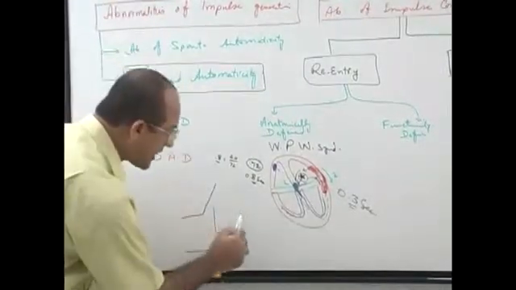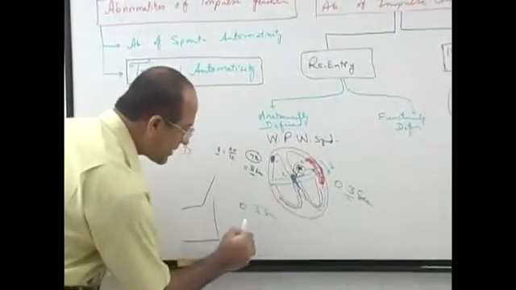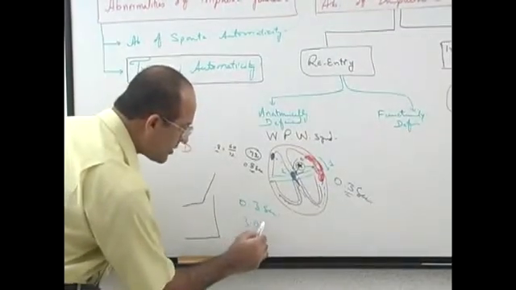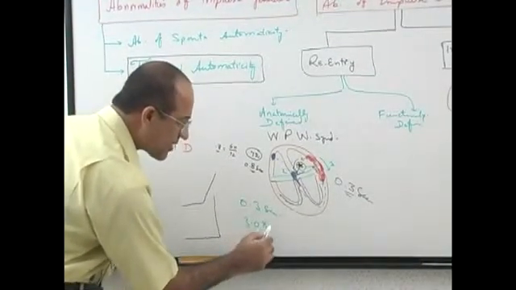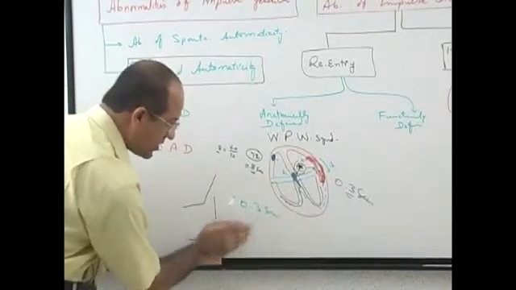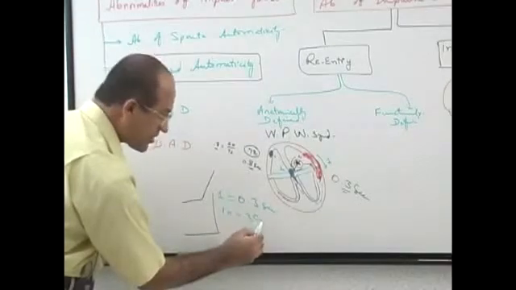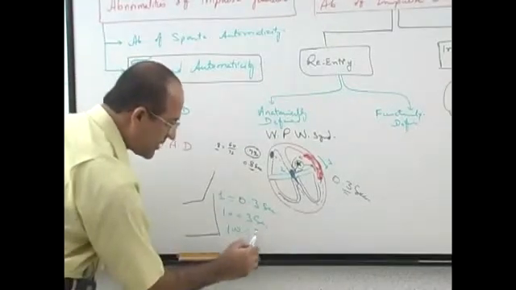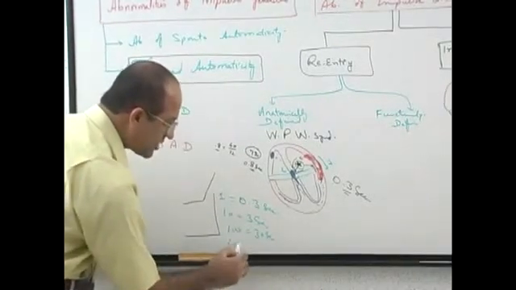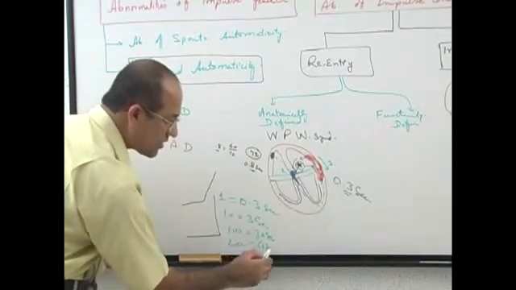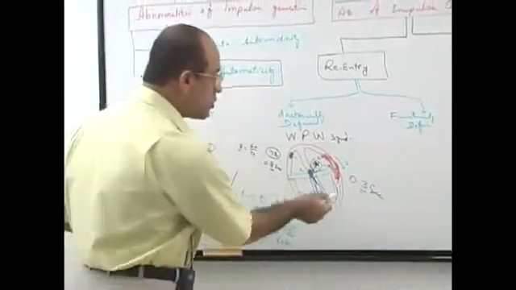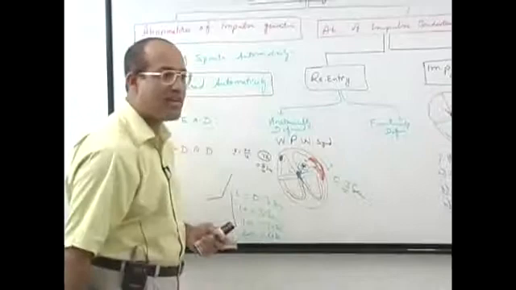Look, one cycle is 0.3 second, 10 cycles are 3 seconds, 100 cycles will take 30 seconds, and 200 cycles will take 60 seconds. So the patient will have 200 stimulations every minute.